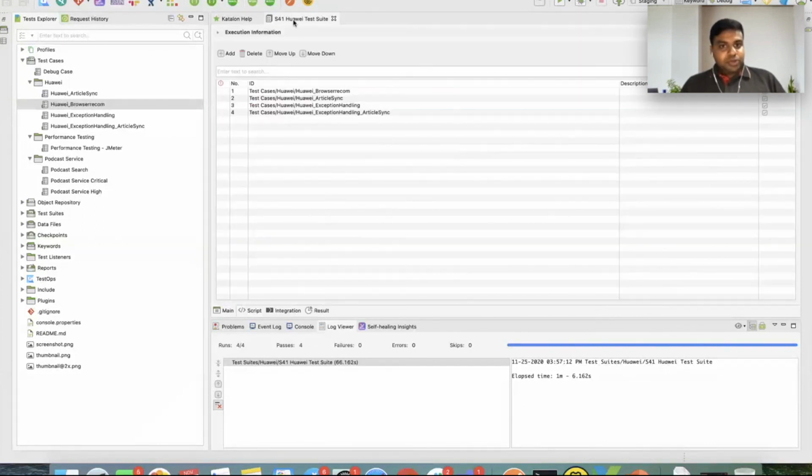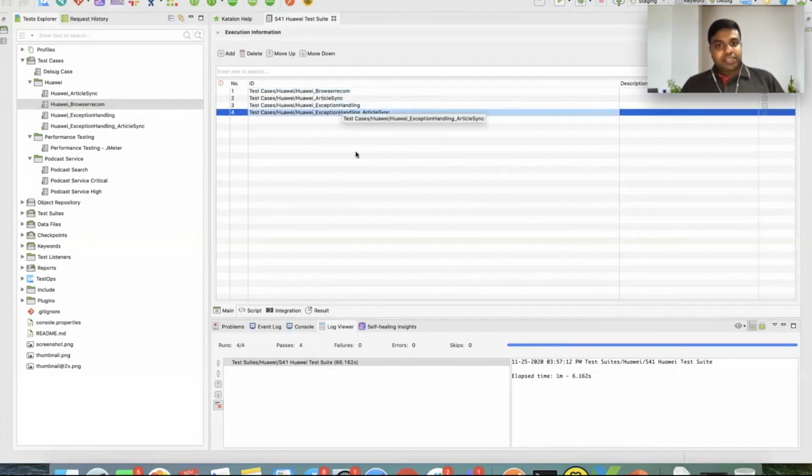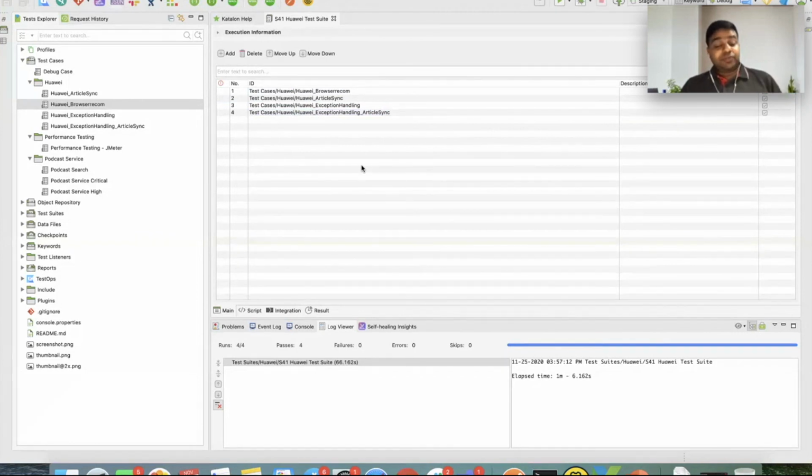So we have a test suite that actually calls for 4 of these test cases, which are here. The first and second test cases are pretty much on the article side, wherein they launch the articles and do some assertions and checkpoints. The last 2 are about exception handling scenarios, wherein they will exclusively check how we are handling any exception. So primarily, the first 2 test cases are a hybrid mix of both backend and frontend, and the last 2 test cases are exclusively backend.